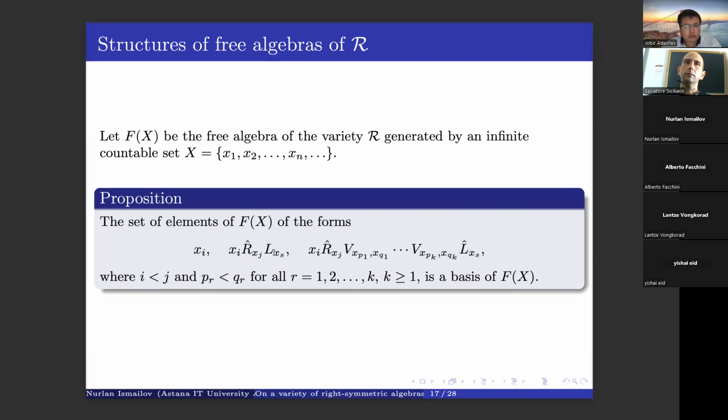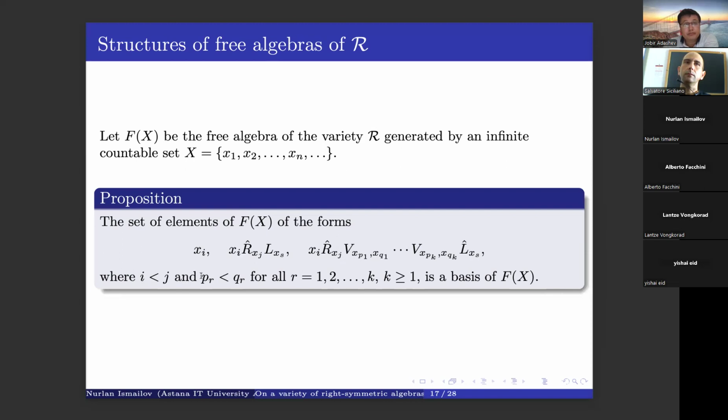And then we act by left multiplication. So it gives us a space of elements of degree 2 and 3. And here we consider all elements of this form. And we then get that all these elements form a basis of the free algebra of this variety.